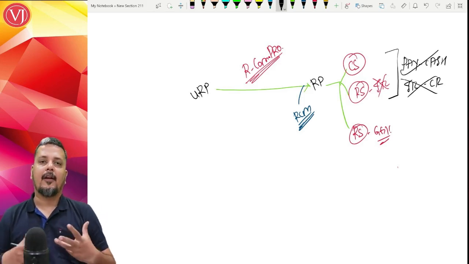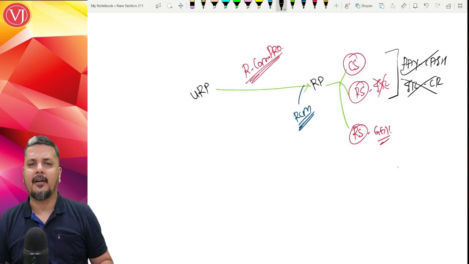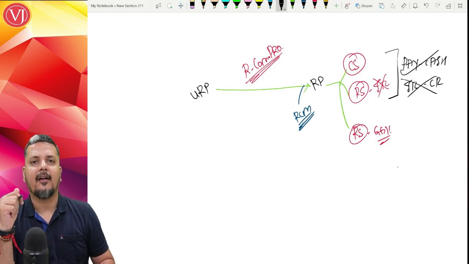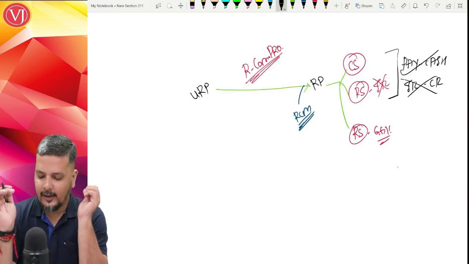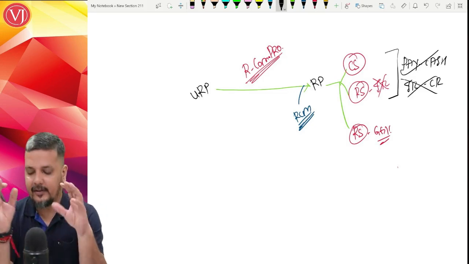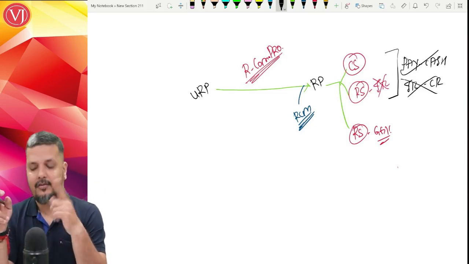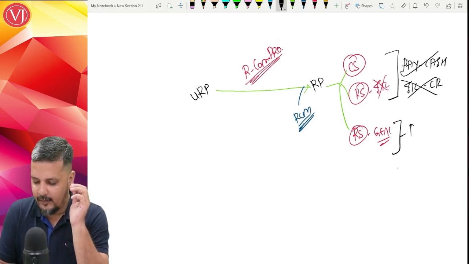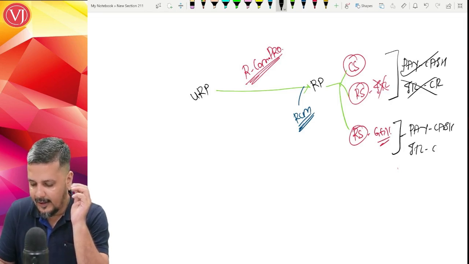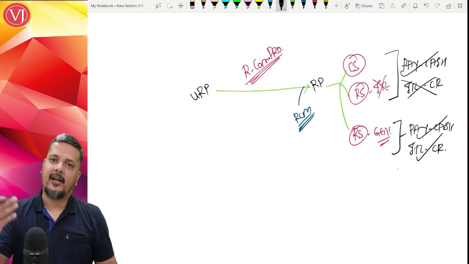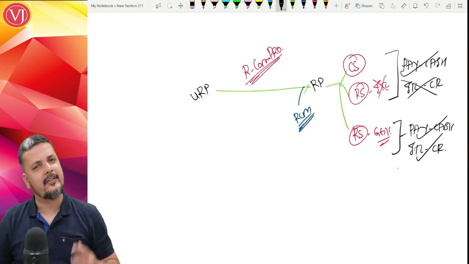If you're working under composition scheme or any other regular scheme, but where the rate notification is telling that you cannot take ITC, say for example, restaurant sector, the rate notification tells it is 5% without ITC. So you are under regular scheme, but the rate notification is telling that you have to pay this amount but no ITC. You cannot take credit. You have to pay by cash, but you will not get the credit. If you are under regular scheme, generally you will pay that amount by cash ledger and you will get that amount back in your credit ledger. Pay by electronic cash ledger, get back that amount in electronic credit ledger the same month.